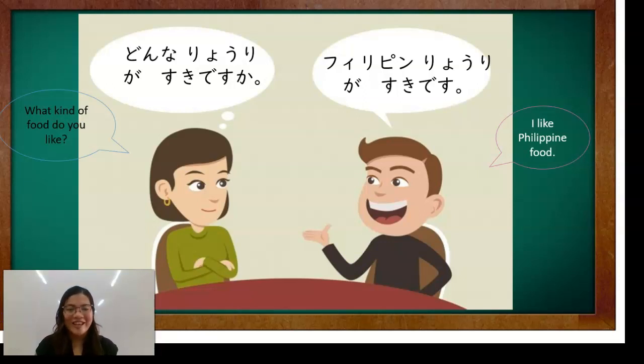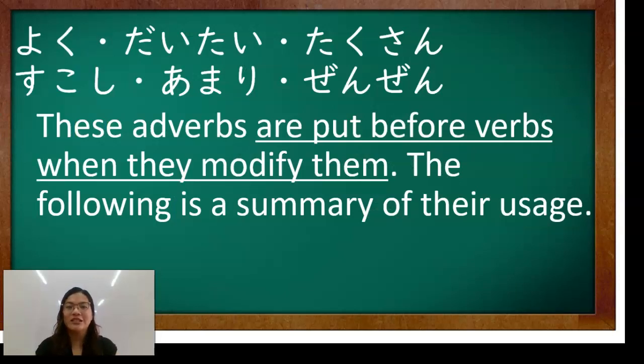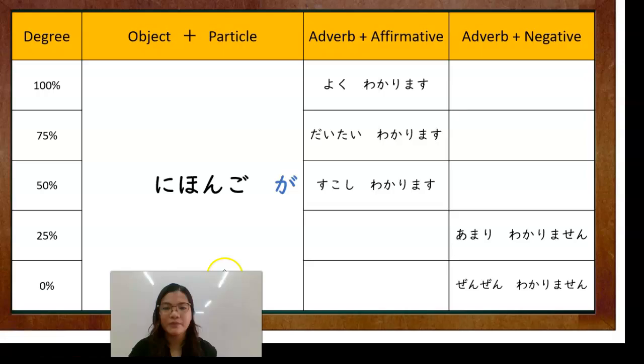Okay ba? Okay. Next is yoku, daitai, takusan, sukoshi, amari, zenzen. Okay? So these adverbs are put before verbs when they modify them. So the following is a summary of their usage. Just like here, this is their degree. So 100% mo ginagawa. 75%, 50, 25, or 0 talaga. So object plus particle ga. For example, our object here is nihongo. Nihongo ga. So adverb plus affirmative, then adverb plus negative.